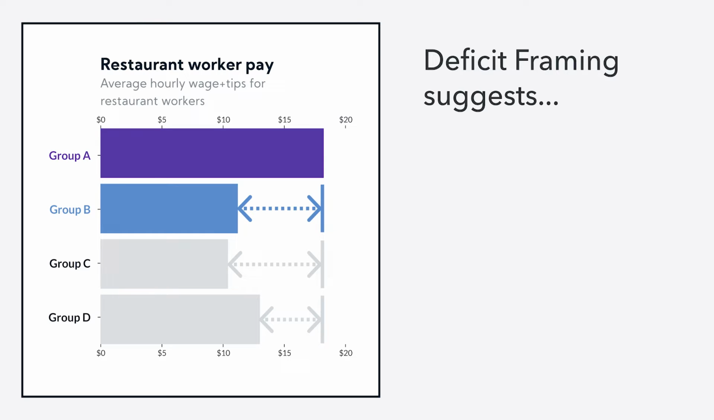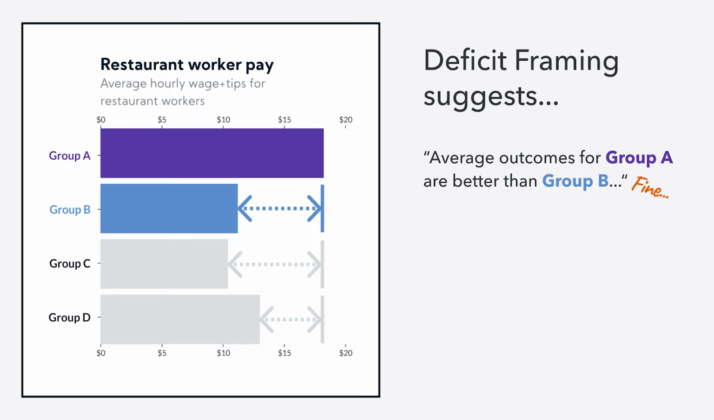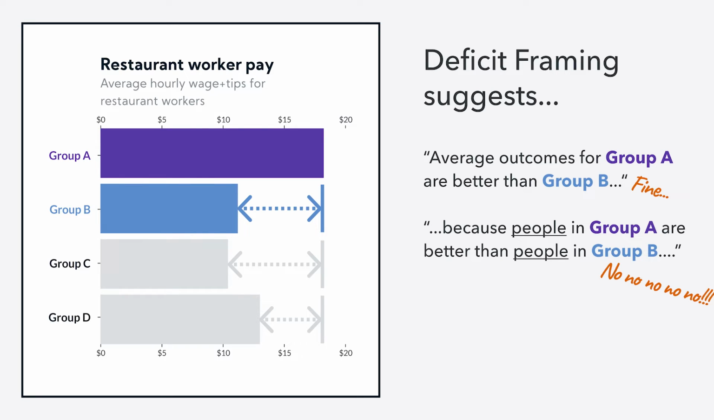This is the same chart, but we're changing the colors to emphasize a purple Group A versus a blue Group B. You might look at a chart like this, and your first read is average outcomes for purple Group A are better than average outcomes for blue Group B. And that's accurate, that's fine. But a lot of readers will go further and explain the differences in terms of personal attributions. So the takeaway becomes A has better outcomes than B because the people in Group A are somehow better than the people in Group B in some way that would produce these outcomes. And there's obviously nothing in the chart supporting a causal conclusion like that.